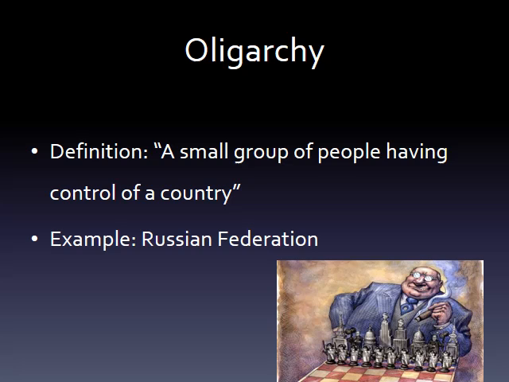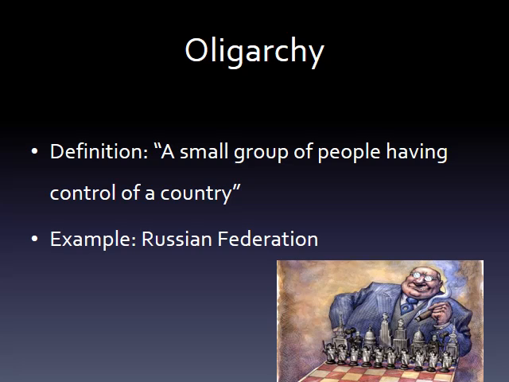An example of this would be the Russian Federation, where all of the rich and powerful individuals make all the decisions for the country without consulting or being elected by the masses. While Russia does have a prime minister or president, it's more just for show, and in fact the oligarchy has been the same group of people controlling the country for the past decades without really consulting the people of the country.